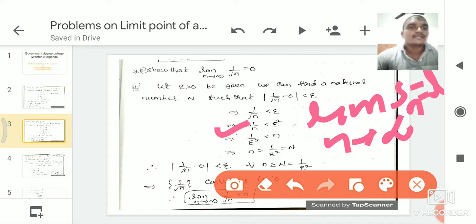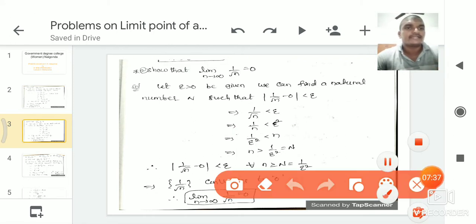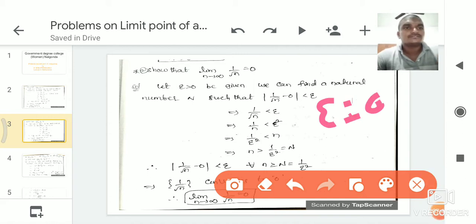If we substitute epsilon equal to 0.1, here epsilon is greater than 0. What is the value of epsilon square?